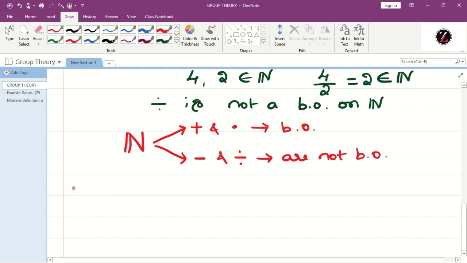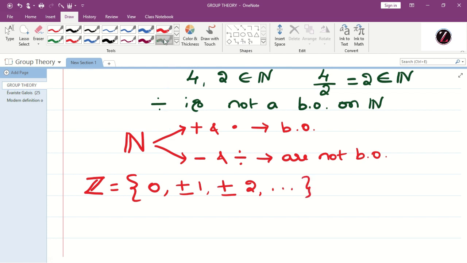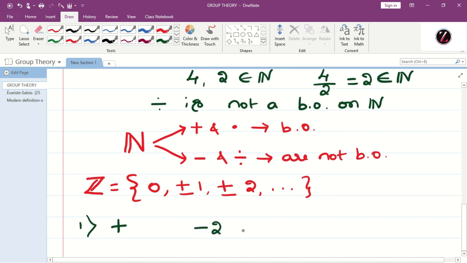Let us now consider another number system, the set of all integers. All of you know what the elements of Z are: 0, plus or minus 1, plus or minus 2, etc. Again, let us check one by one whether addition is a binary operation. Consider any two integers, minus 2 and 9.